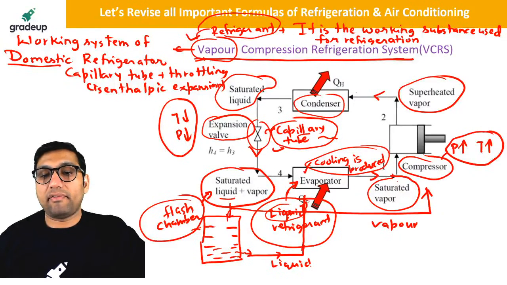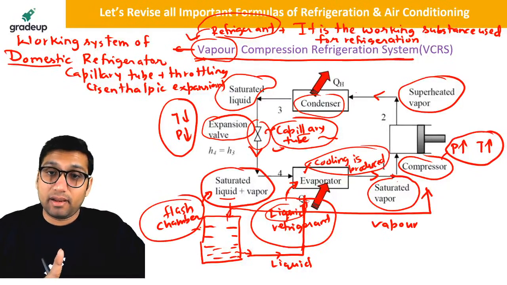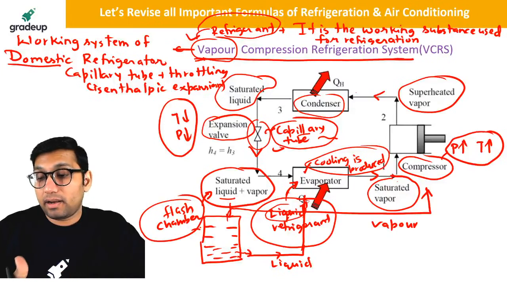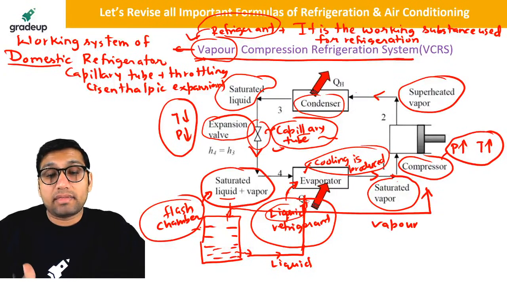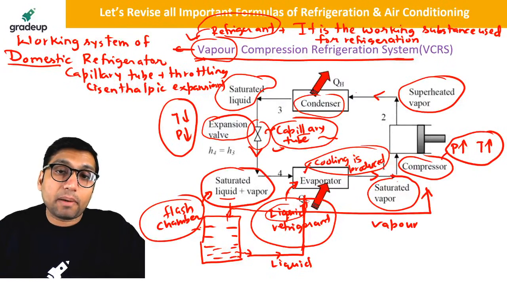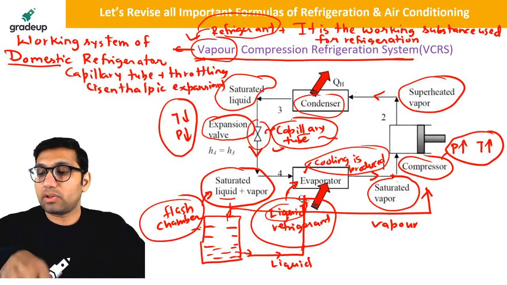We will be using a flash chamber, but the flash chamber is not a part of the vapor compression cycle. Yes, it is required for separating the liquid and vapor refrigerant, but it is not represented in the vapor compression cycle. In the vapor compression cycle we see only four components: compressor, condenser, throttling device or capillary tube, and evaporator. So this is how the cycle will go.